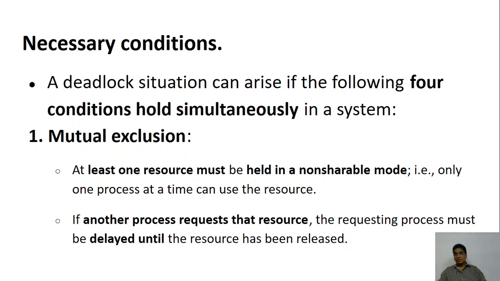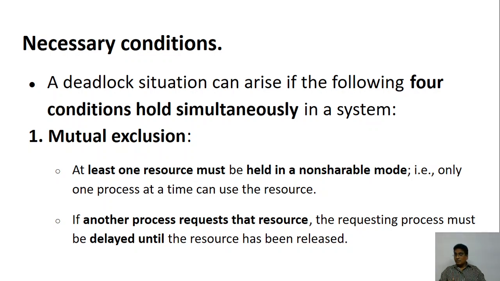What is the meaning of that? There must be at least one resource which cannot be shared among two processes. For example, you have a printer. A printer cannot be shared among two processes. Either one process uses it, or nobody uses it, or the other process uses it. If two of them start printing simultaneously, nothing is going to come out.